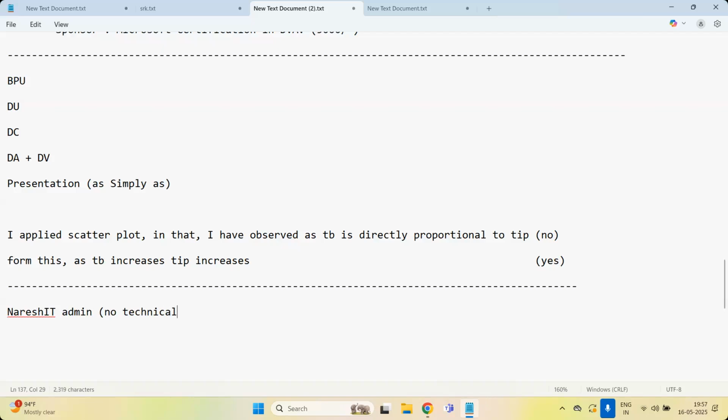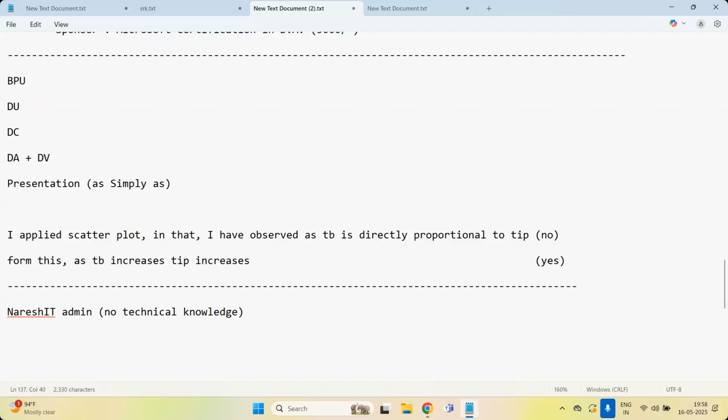They don't know the internal content: what is meant by box plot, outliers, or mean. They don't know what mean is, but if you say average, they know. If you use the word mean, again they don't know. If you say median, they don't know. Give it a try. Minimum value, they know, because that is basic English, not a statistical parameter. Minimum value, maximum value. Range is a doubt.